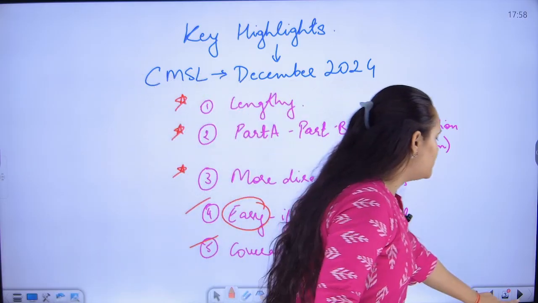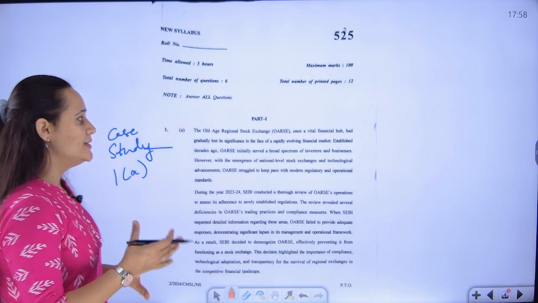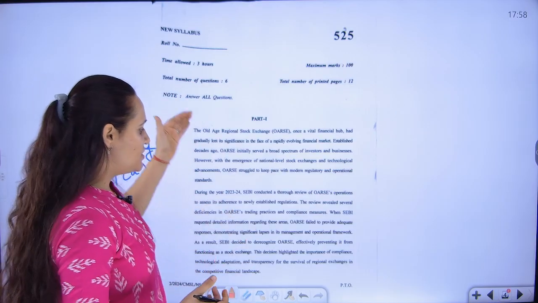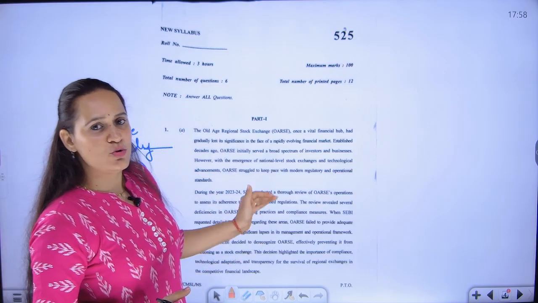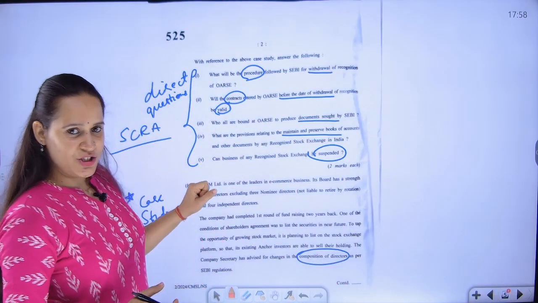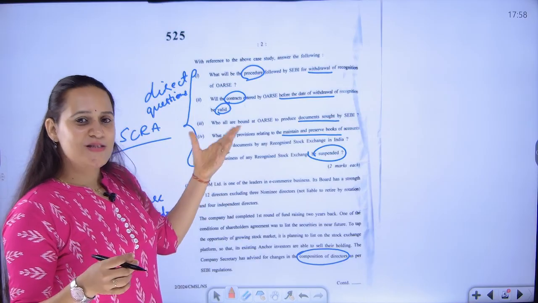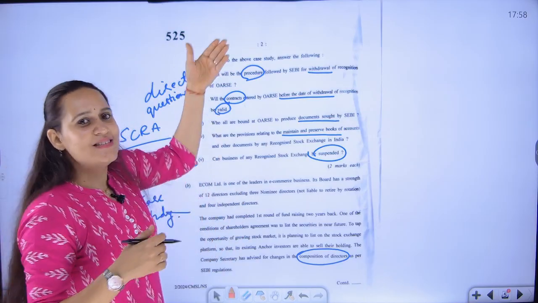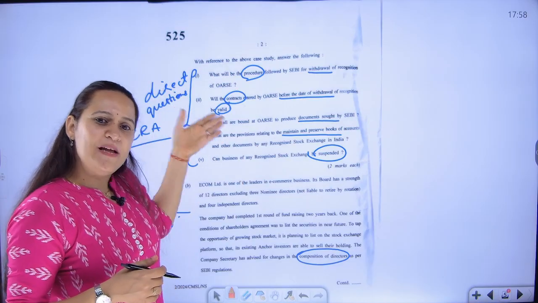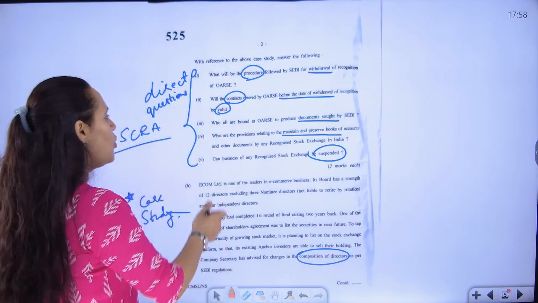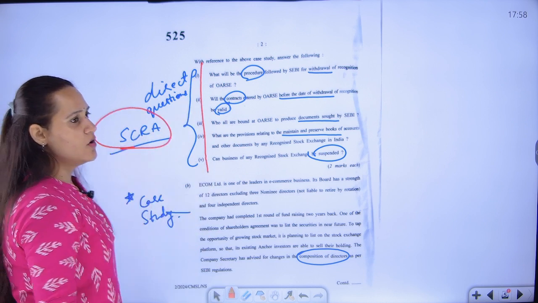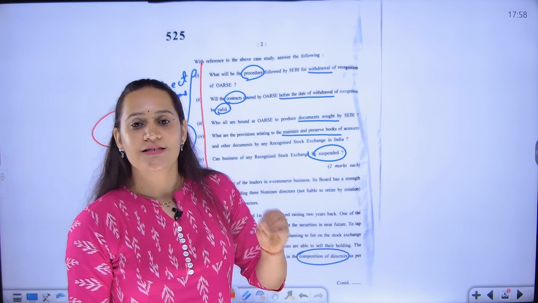Now let's go into the question paper and see how the institute has asked. The first one is always a case study type of question, which is very lengthy. You have to read through the case study and answer 5 questions. But the most important thing to see here is, even if you don't read the case study and read only the sub questions, you will be in a position to answer each one of them, because all the 5 sub questions are direct questions from the Securities Contract Regulation Act. It is direct based.